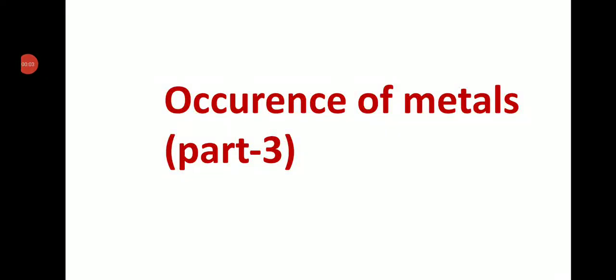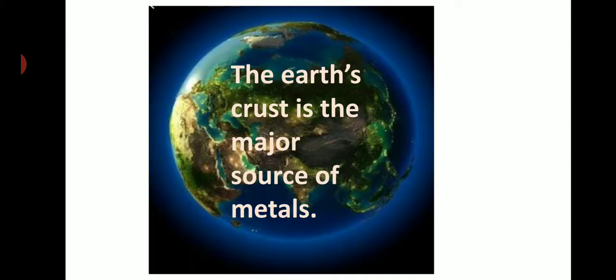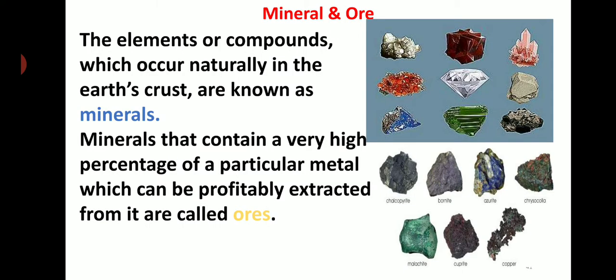Hi dear students, in today's class let's learn about occurrence of metals. So the earth crust is the major source of metals. As we all know, the outer surface of earth consists of metals. The elements or compounds which occur naturally in the earth crust are known as minerals.